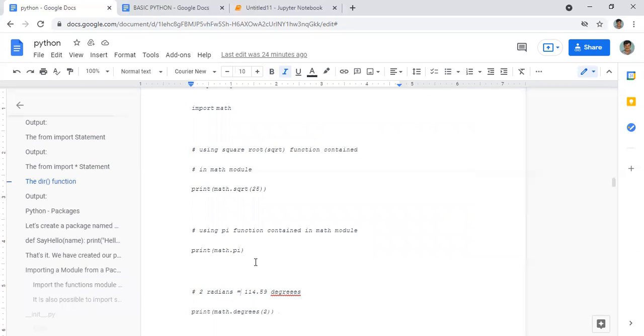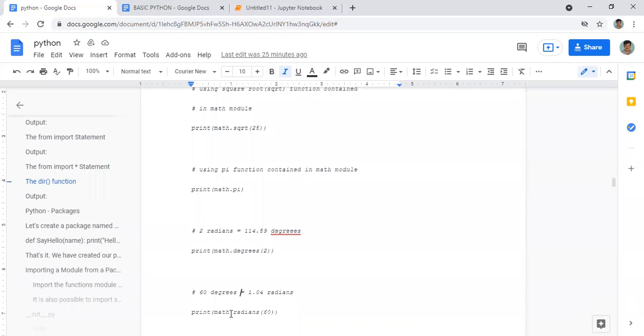Then if you want to print degrees, here you can see math dot degrees of 2. That means it will print what 2 radians is. 2 radians means about 114 degrees. It will convert radians into degrees. This is the command.